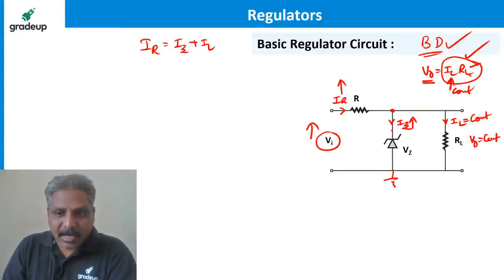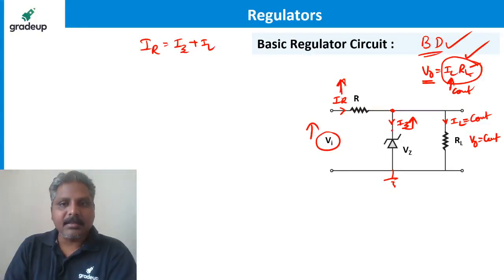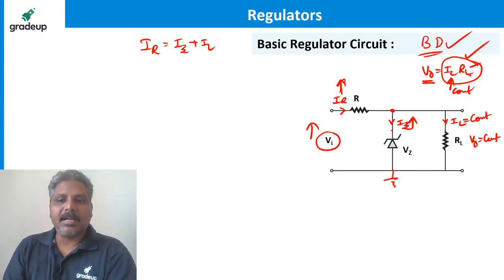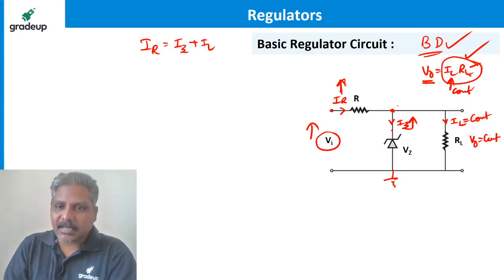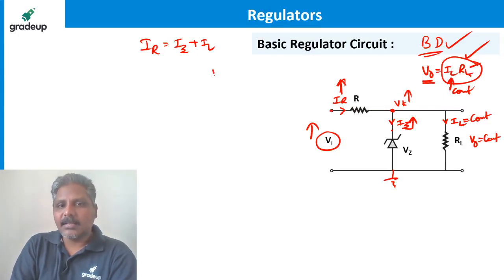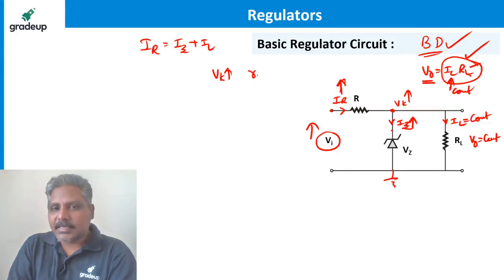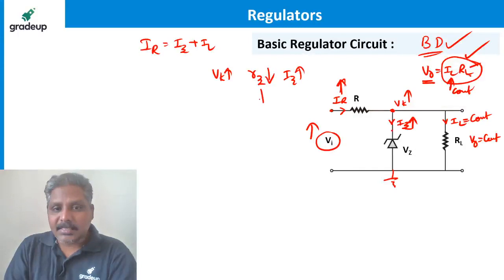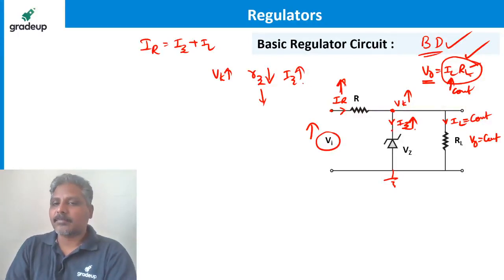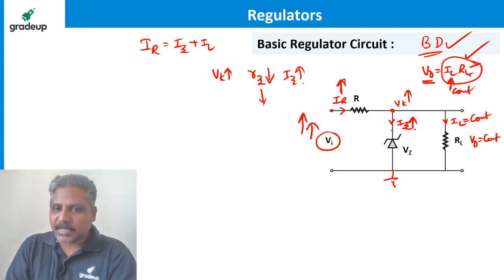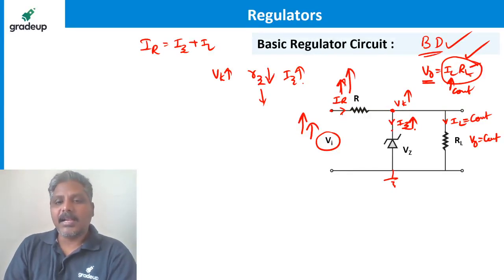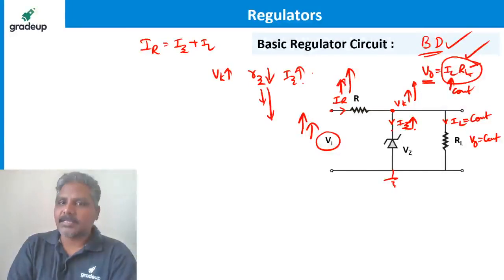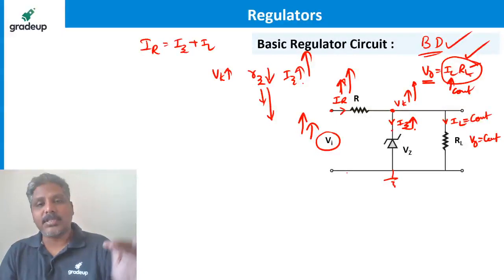Why does Zener current increase this side, whichever is increased here? Because the moment the voltage Vi is increased here, the cathode voltage increases. This is what I said. If cathode voltage increases, resistance offered by the Zener will decrease, so that current flowing through the Zener will increase. In dynamic, resistance is reduced, so that current is more and more going here. Imagine if the voltage is further increased, Vk is further increased, so the dynamic resistance is further decreased, so Zener current goes more and more, because current always chooses the low resistance path.